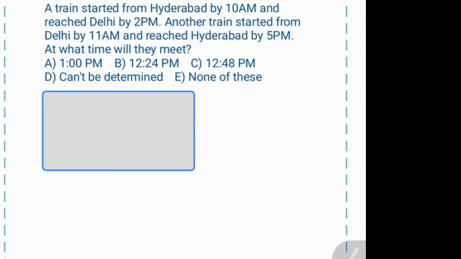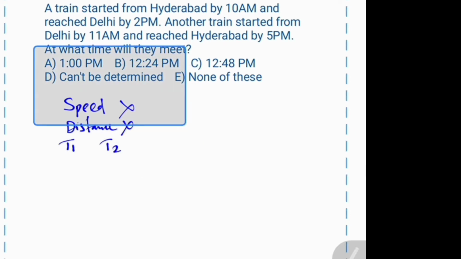In this question, the speed of the two trains is not given. The distance between Hyderabad and Delhi is not given. Don't search it in Google. Only the time taken by the first train and the time taken by the second train are given. So we may think the answer is cannot be determined, but it can be determined, because even though the distance